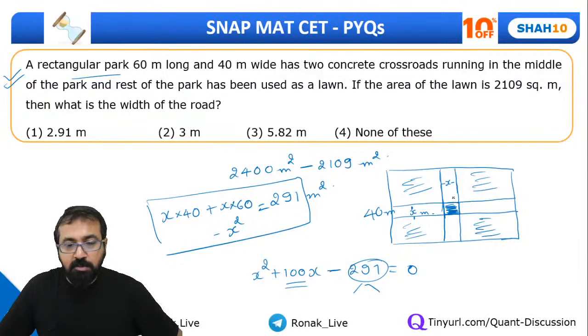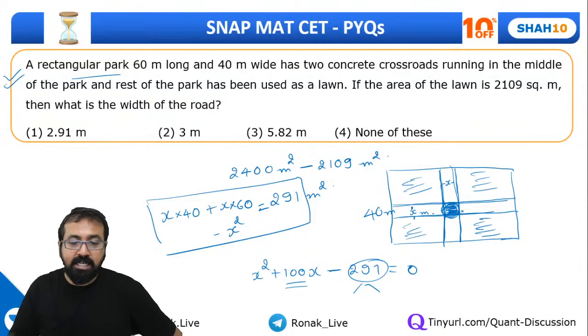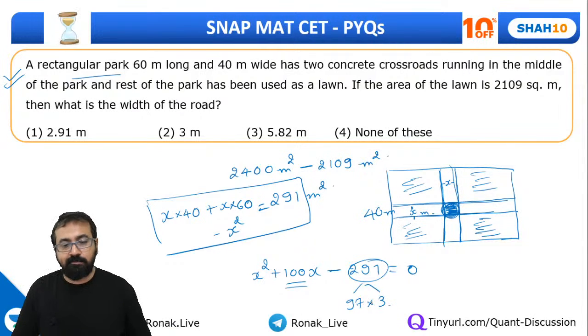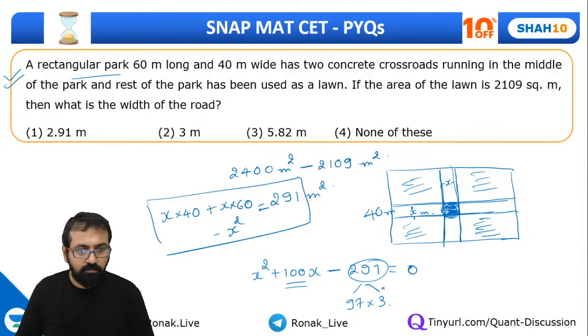Acha, Akash, it's because when we are calculating area of this road and area of this road, we have taken this part twice. We consider that part twice. So guys, what is 291? Can I say one is 97 into 3 is 291? Correct?